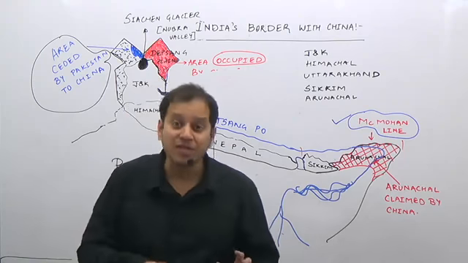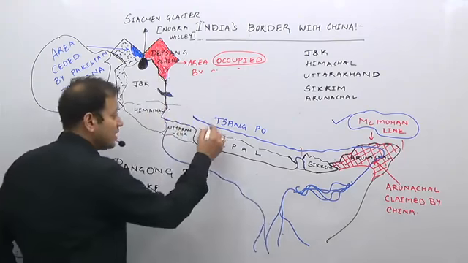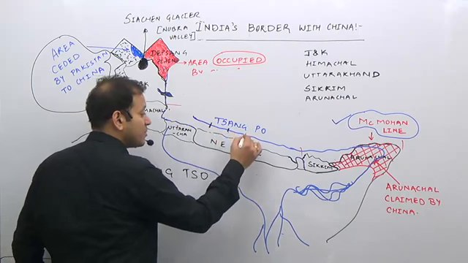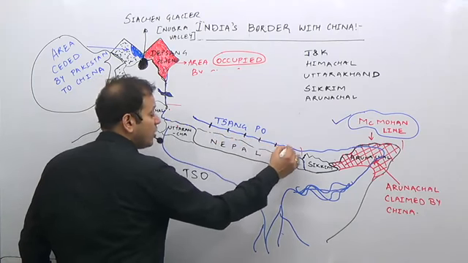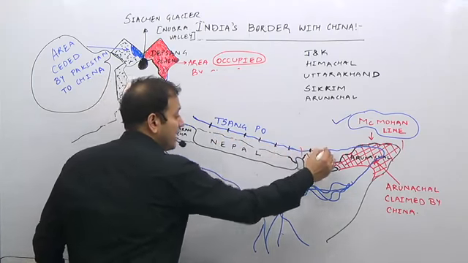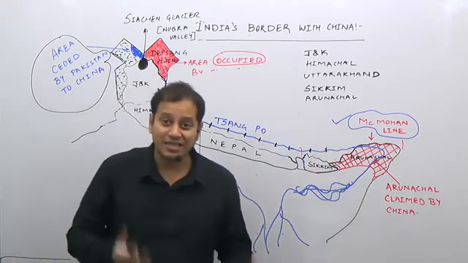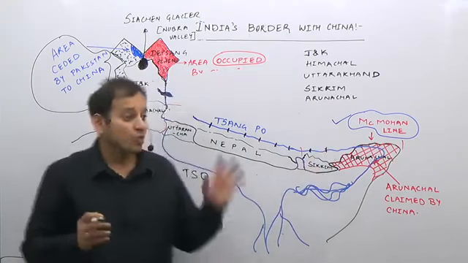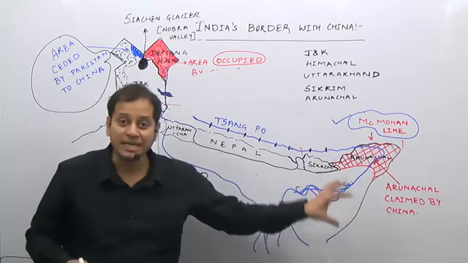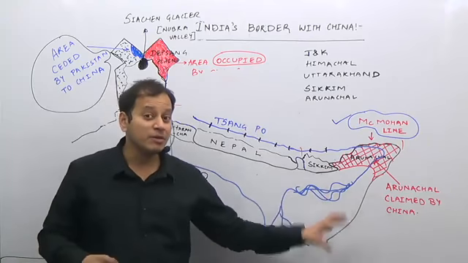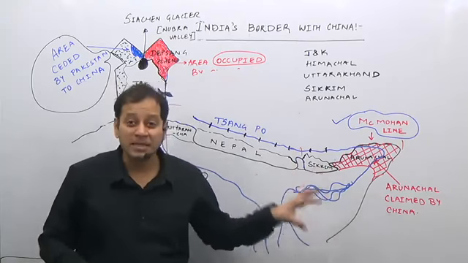Why is this in the news? Because China is constructing large hydroelectric dams all along the Sangpo river. And if China constructs dams on the Sangpo river, obviously it is going to hurt India, because India is a lower riparian state.